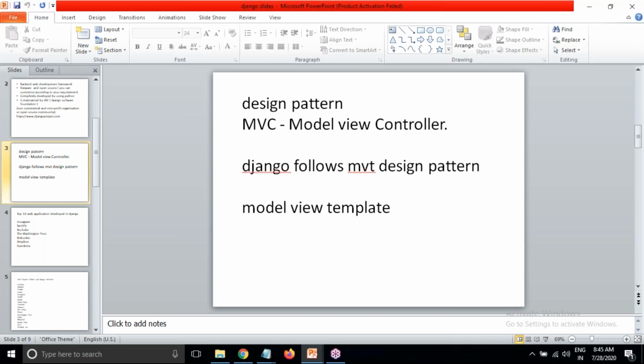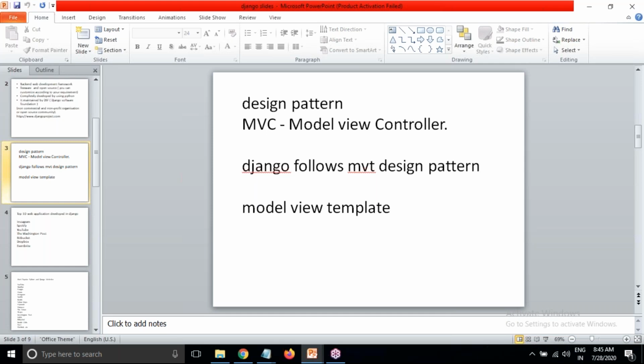Okay, so in design patterns, here we can see MVC and MVT. MVC means model view controller. This design pattern or architecture has 3 layers. MVC we can use in .NET, Java, PHP, Ruby on Rails, anywhere. And here in Django we are going to use the MVT design pattern. MVT means model view template. This design pattern or architecture also has 3 layers.